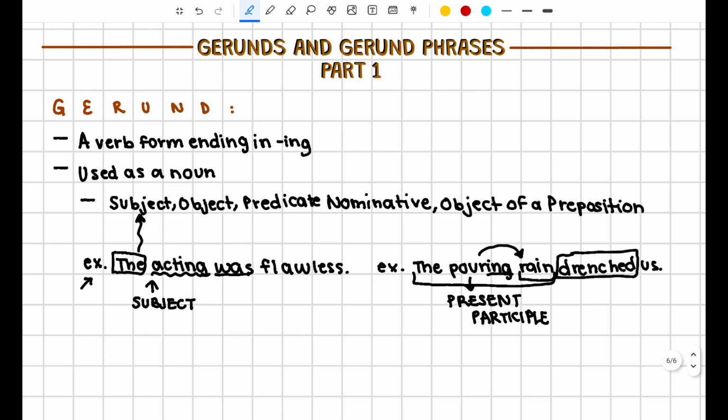So that's why when we get onto gerund phrases, it's going to be easier to understand them now that we have a good understanding about gerunds and we don't confuse them with participles and participial phrases.